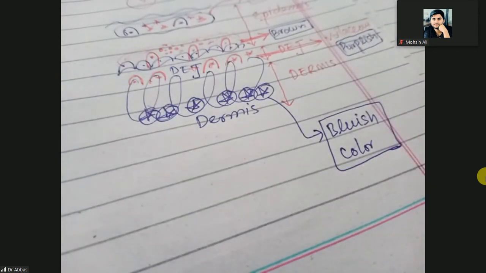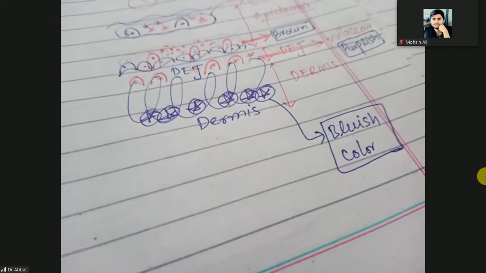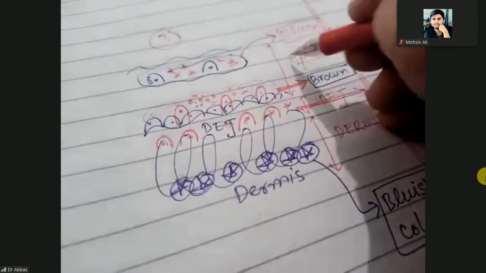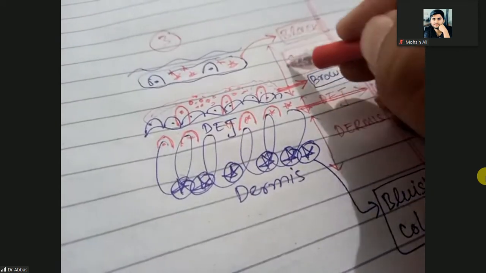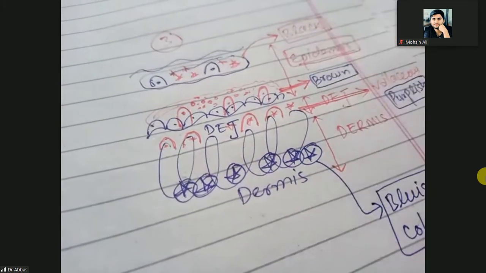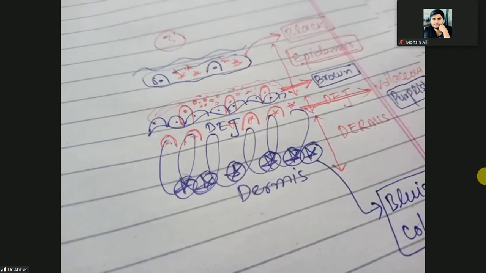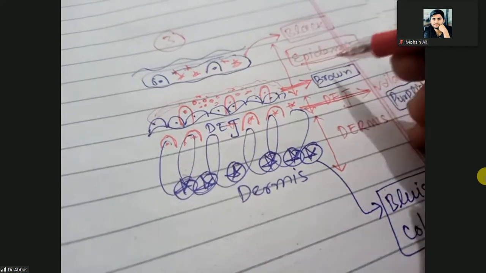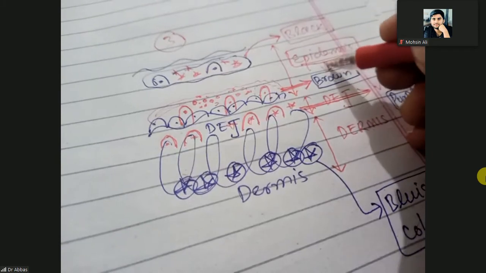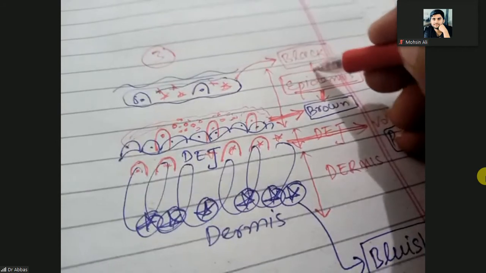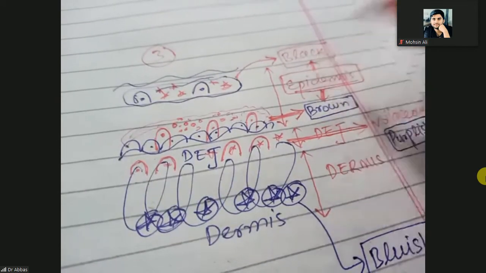So look at this. Normally melanocytes and melanin are in the epidermis, maybe in the lower part or in the upper part. If it is present in the lower epidermis, the color will be brown. If it is present in the upper epidermis, the color will be black.